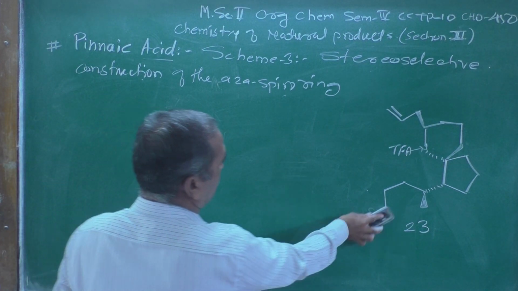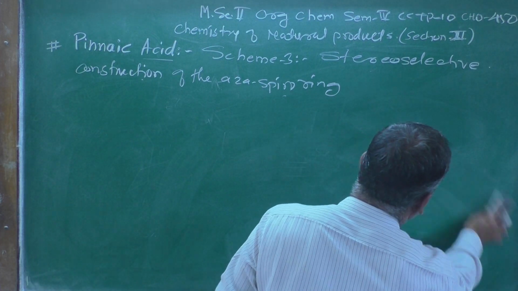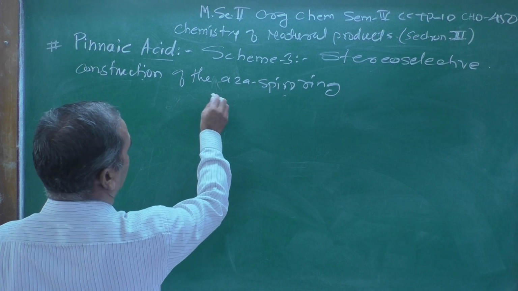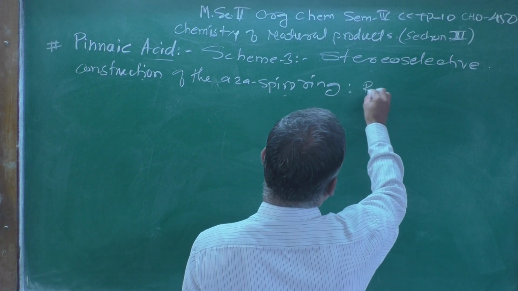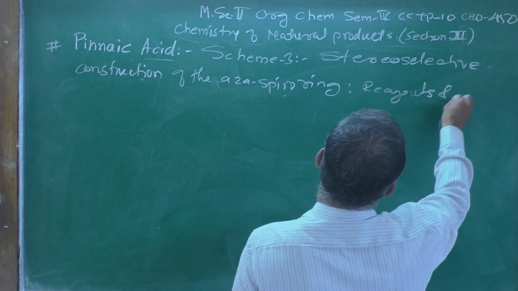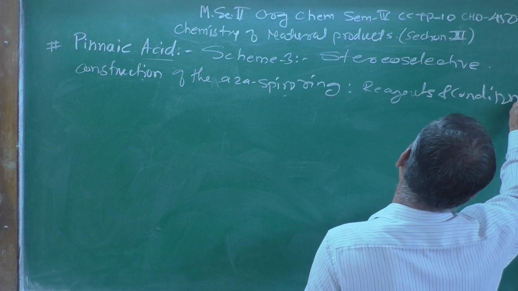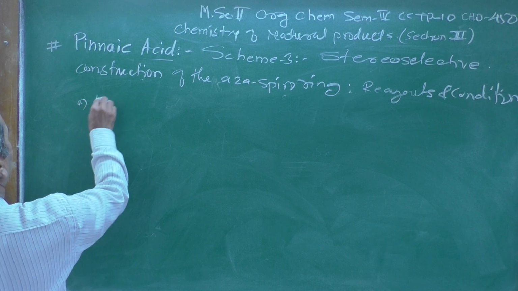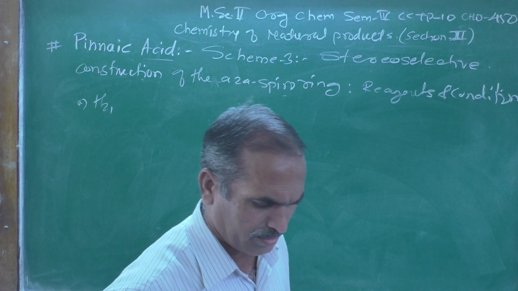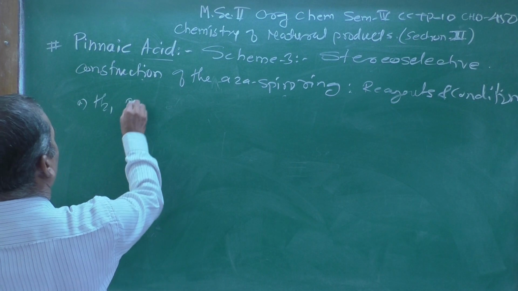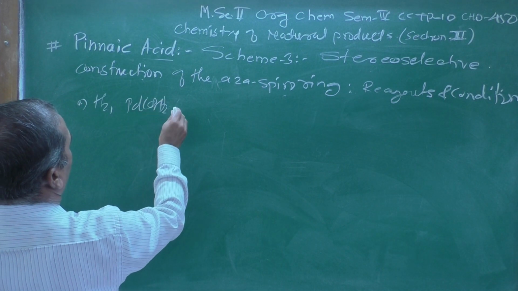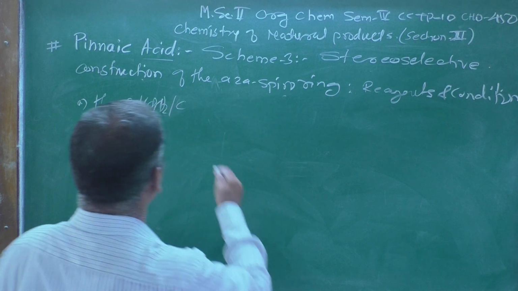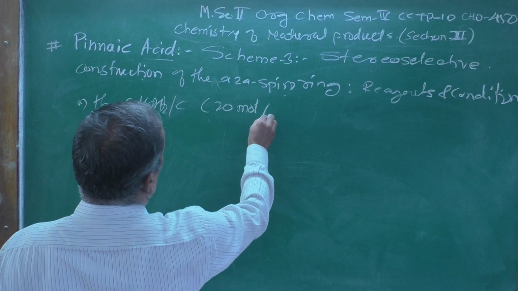Let us see what the reagents and conditions utilized over here are. For the A reagent, generally H2 is used in presence of palladium hydroxide on charcoal, which was taken at near about 20 mole percent.